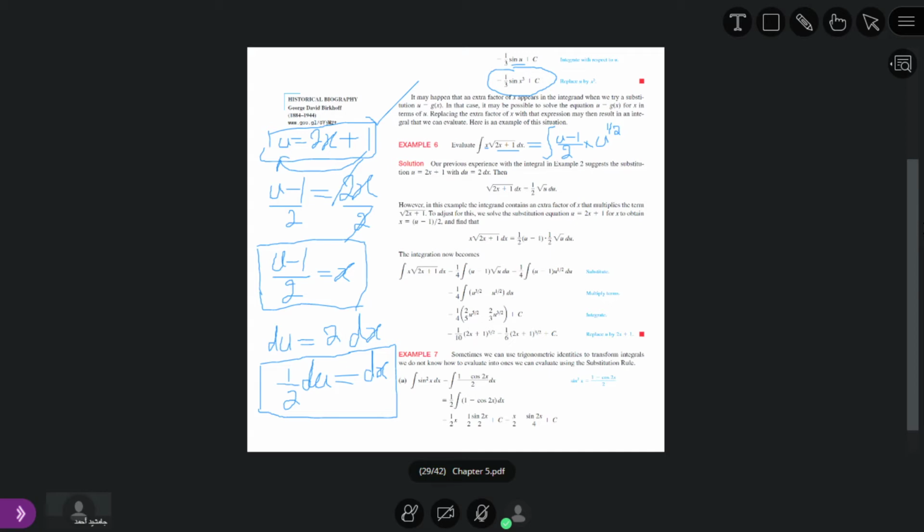Now what is dx here? Yes, Sultan, what is dx? I have found it and written it here on the screen. You can see. dx is equal to 1 by 2 du.